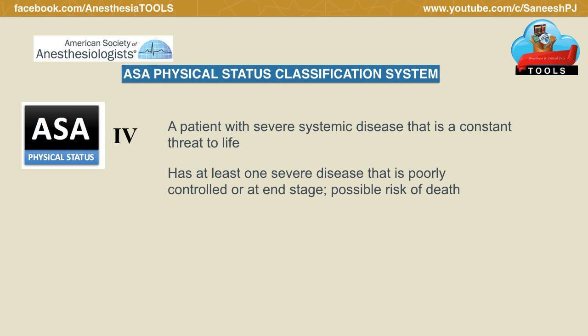Coming to ASA 4, a patient with severe systemic disease that is a constant threat to life. He or she has at least one severe disease that is poorly controlled or at end stage. Possible risk of death is also mentioned when we discuss ASA 4.